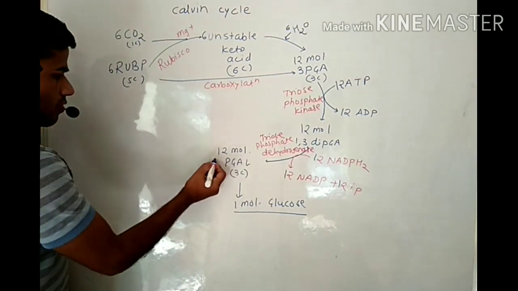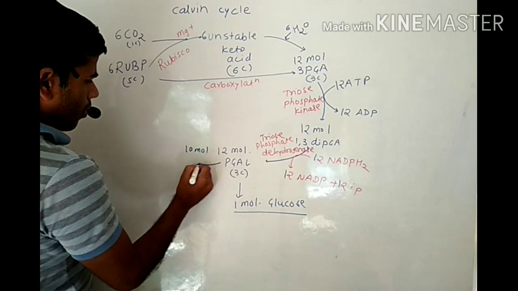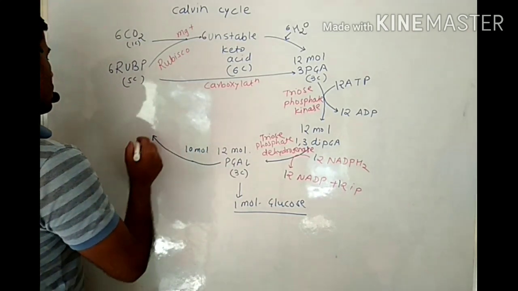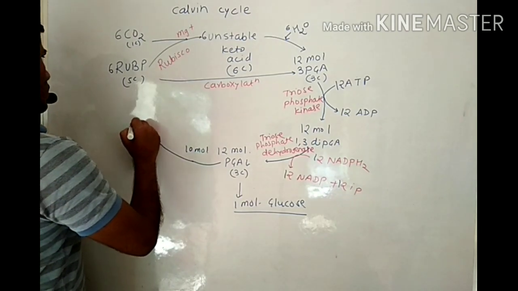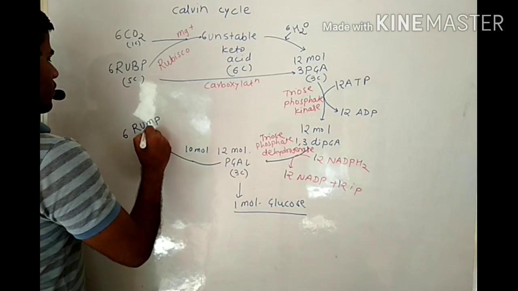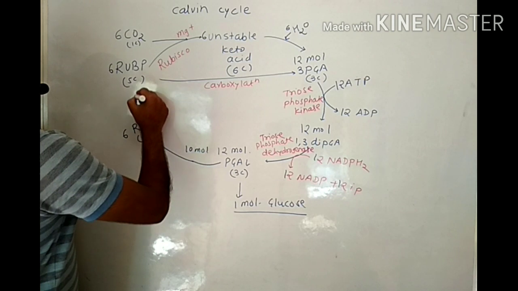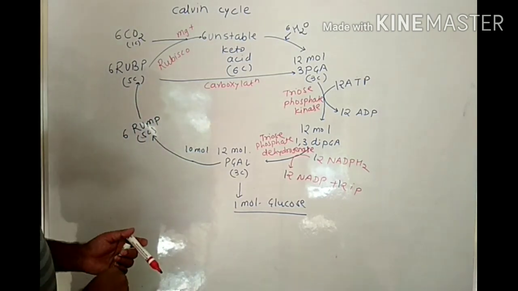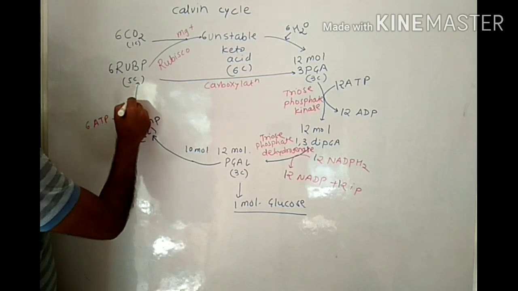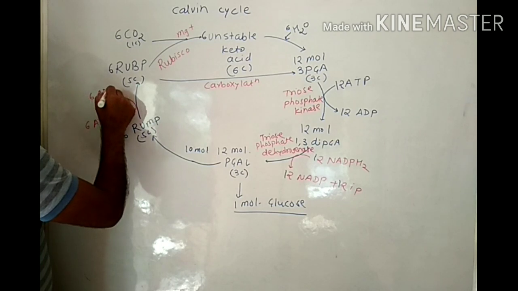Means out of 12 molecules, 10 molecules of phosphoglyceraldehyde are responsible for synthesis of 6 molecules of RUMP having 5 carbons. 6 molecules of RUMP give rise to 6 molecules of RUBP by using 6 ATP molecules, and then we get 6 RUBP and 6 ADP.